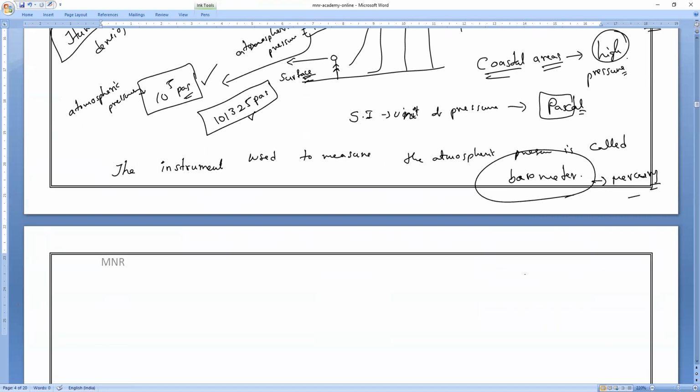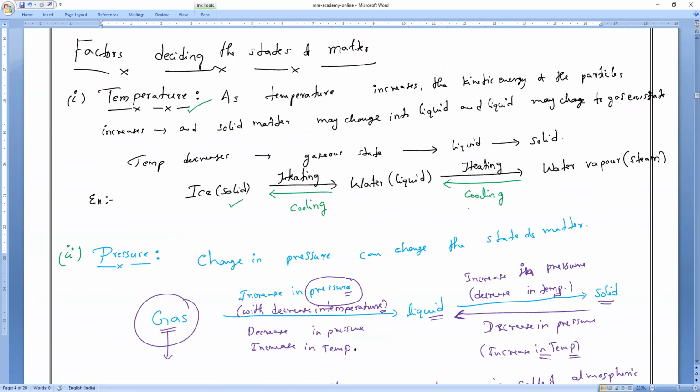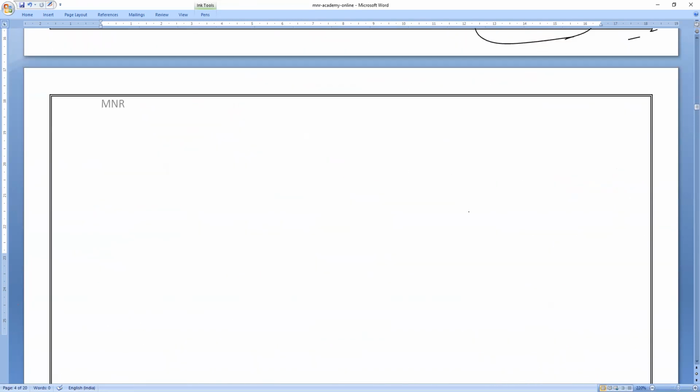So this is the second parameter. Factors deciding the states of matter: the first one is temperature, the second one is pressure, and the third one is something some people mentioned in the beginning. Can you tell me what the third parameter is?